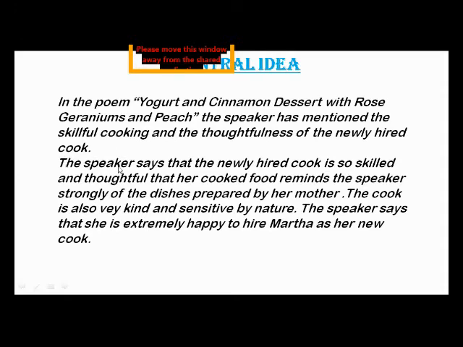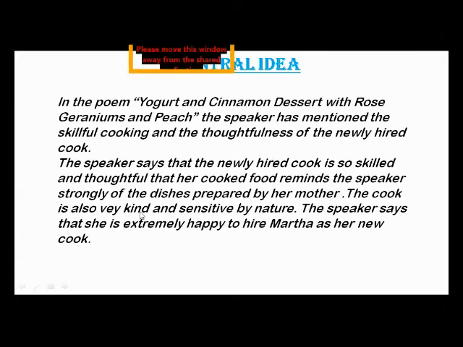The speaker says that the newly hired cook is so skilled and thoughtful that her cooked food reminds the speaker strongly of the dishes prepared by her mother. That means the main dish, the yogurt and cinnamon dessert around which the poem is revolving, that thing prepared by Martha strongly reminded the poet of her mother.